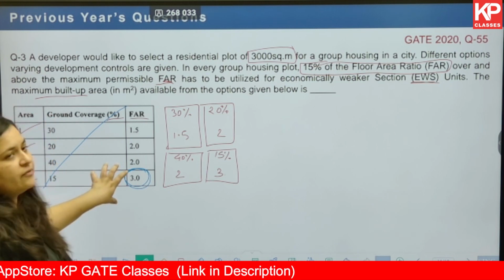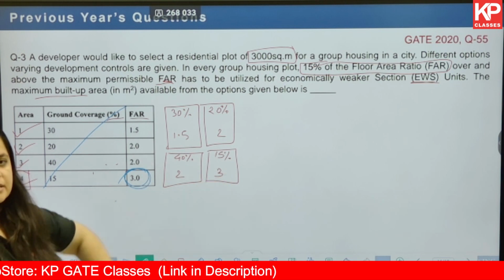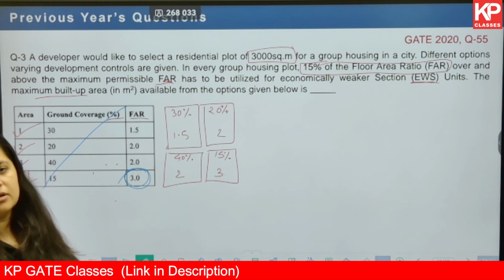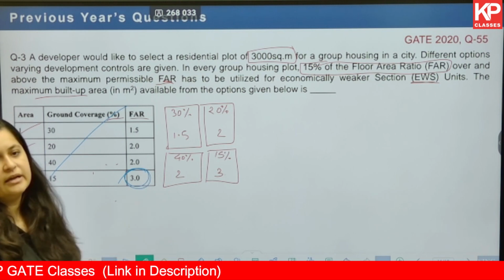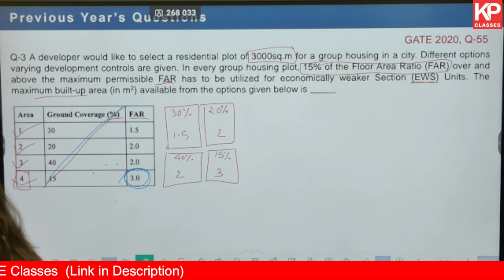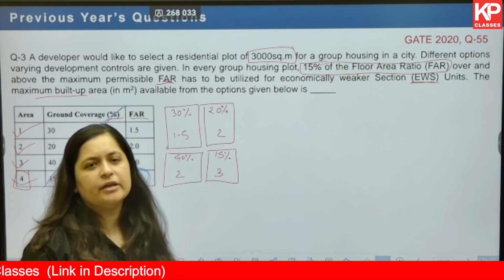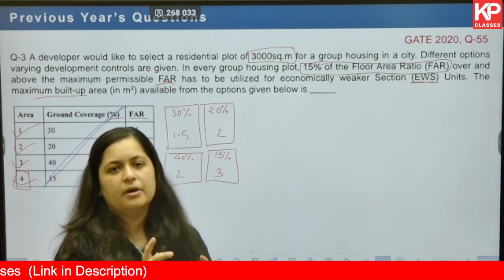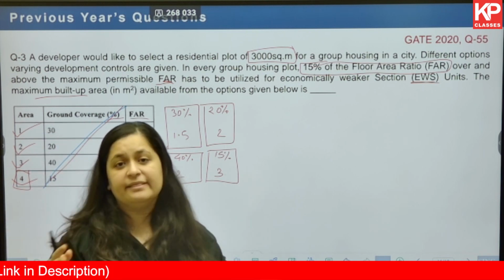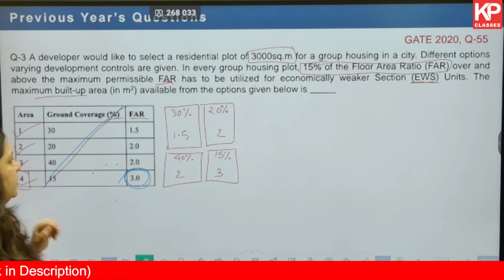Then after choosing one, you have to calculate the built up area. That will take, let's say, 6 to 7 minutes to solve. That is not something that the GATE exam is looking for. So this is a trick that you can follow in your exam, that some kind of a simplification can be done easily. It should not take such a lengthy calculation for me to get to the answer.